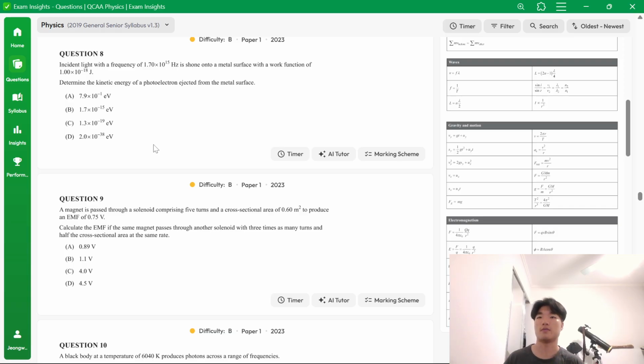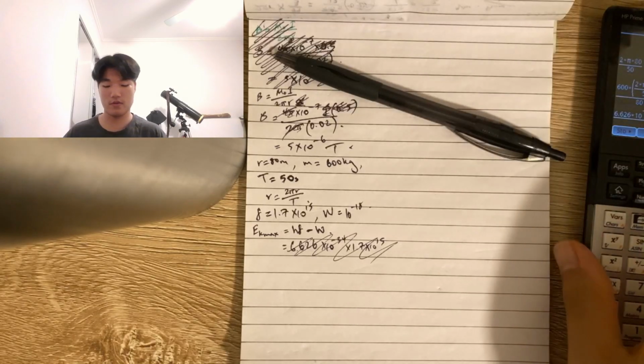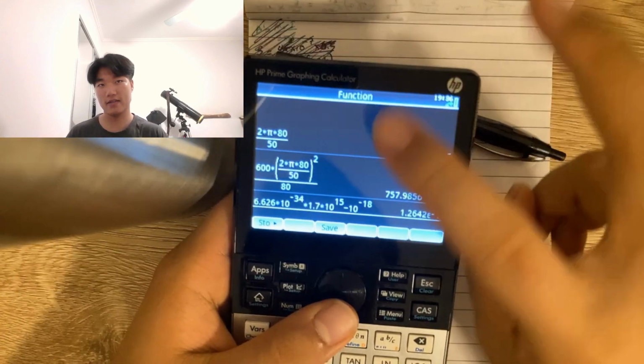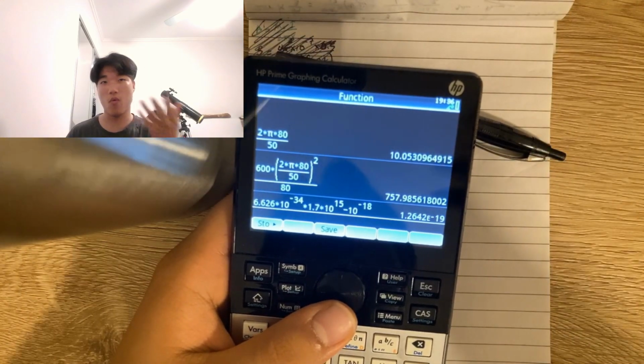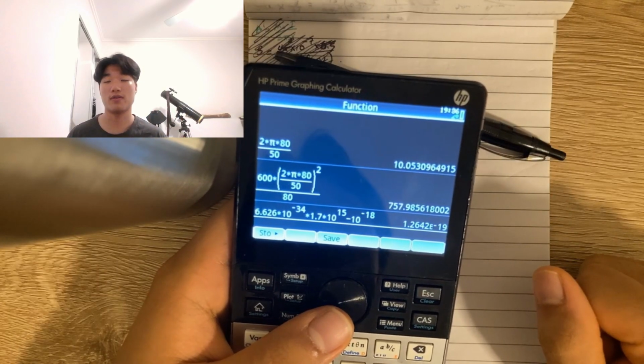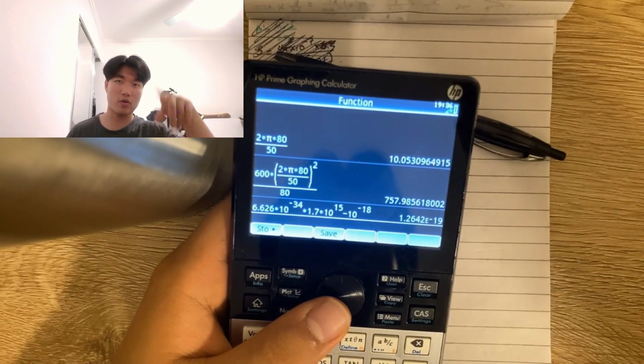Ooh, this question is pretty good. Okay, I'll change the screen one more time just to control this. It's technically one of the answers, but it's incorrect because it's in the wrong units.